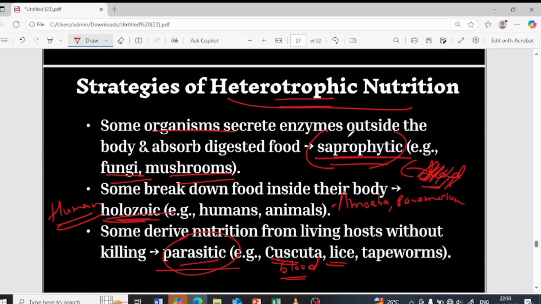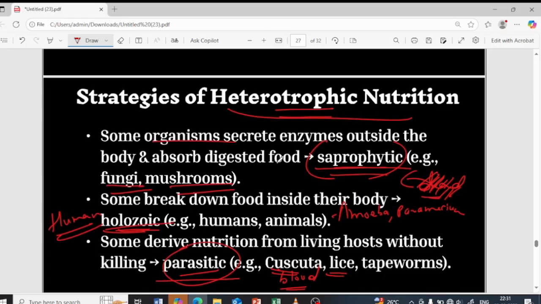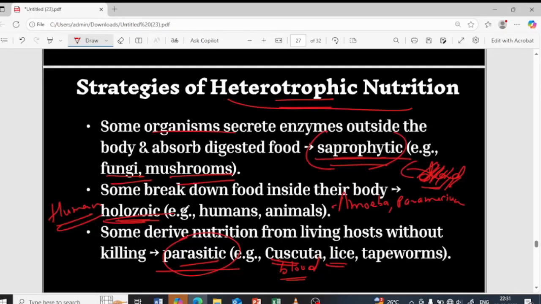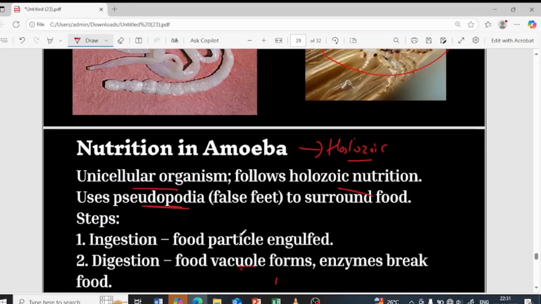So we learnt about heterotrophic nutrition. Heterotrophic nutrition is nothing but getting the food from other organisms. So autotrophs are plants, whereas heterotrophs are human beings, animals, including amoeba, paramecium and everything. So yes, there are 3 types: saprotrophic as well as holozoic and parasitic. Saprotrophic in the sense they will break down outside, then they will engulf the food. Holozoic means they will engulf the food, then they will break down inside the body, and parasitic means without killing they will absorb the food. Okay, so these are some of the examples.